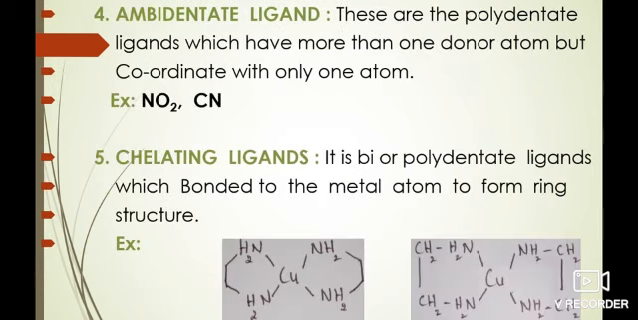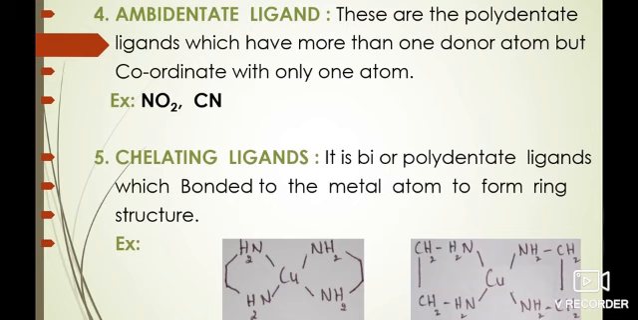The special type of ligand is ambidentate ligand. These are the polydentate ligands which have more than one donor atom but coordinate with only one atom. In nitrite ion, both nitrogen and oxygen are capable of donating the pair of electrons, but it coordinates through nitrogen or oxygen. And the cyanide ion coordinates through carbon or nitrogen.